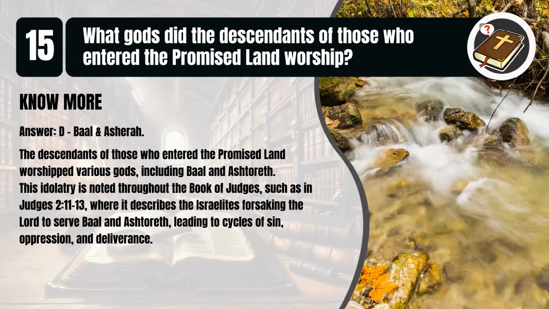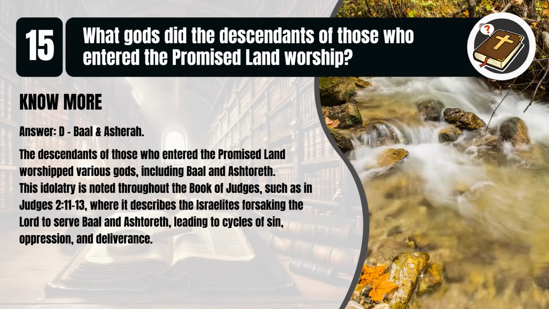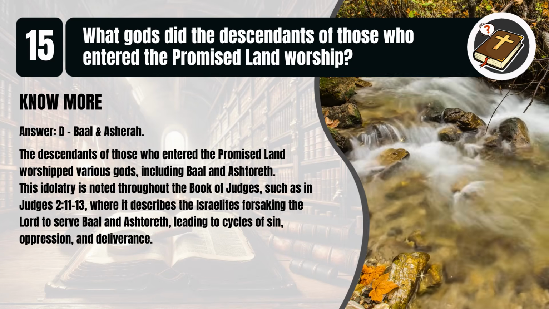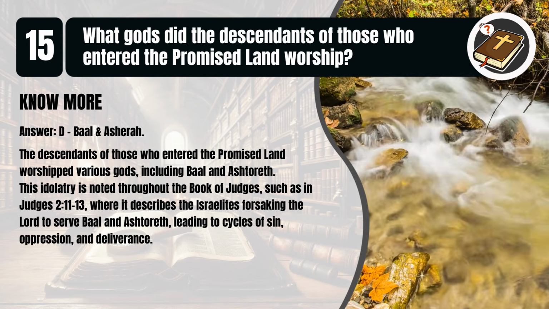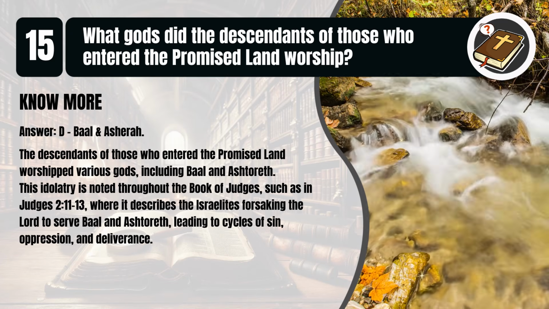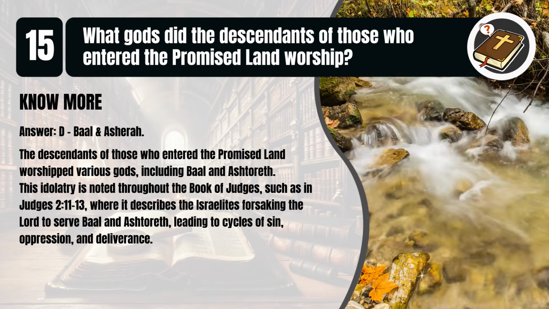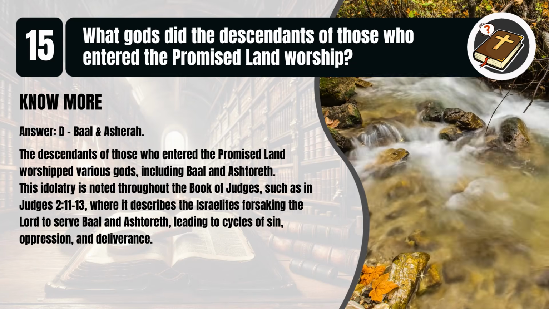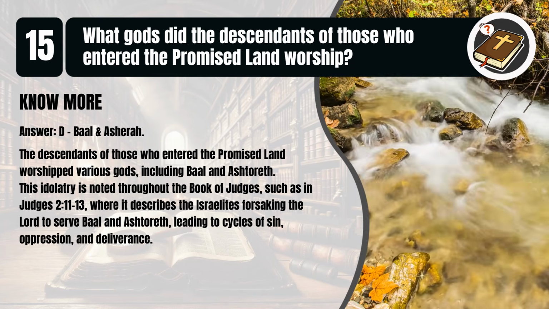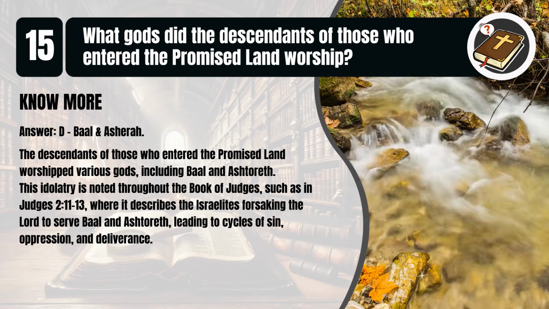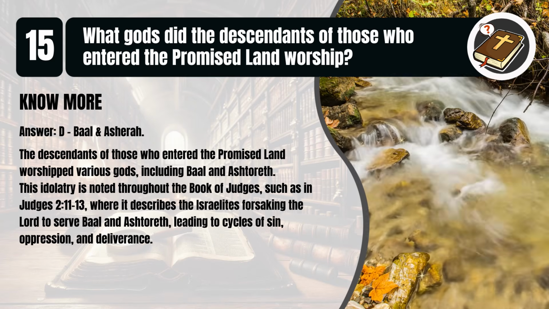That's D, Baal and Asherah. The descendants of those who entered the Promised Land worshipped various gods, including Baal and Ashtoreth. This idolatry is noted throughout the book of Judges, such as in Judges chapter 2, verses 11 to 13, where it describes the Israelites forsaking the Lord to serve Baal and Ashtoreth, leading to cycles of sin, oppression, and deliverance.